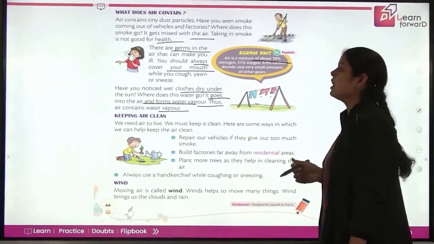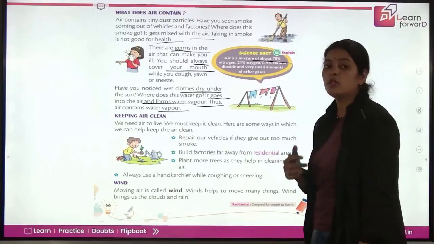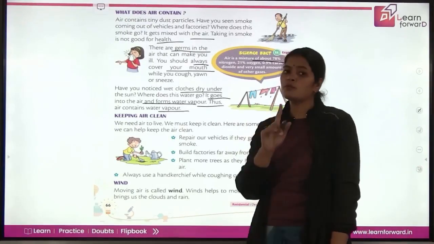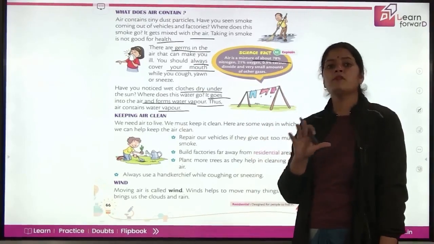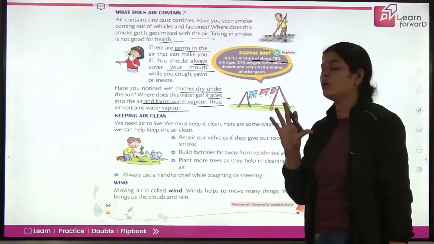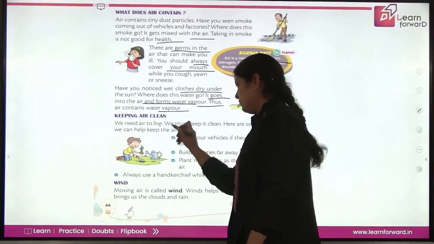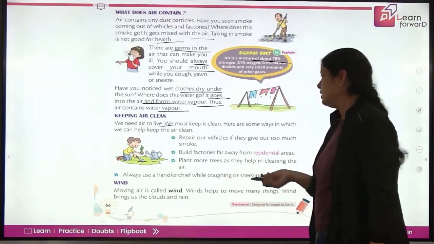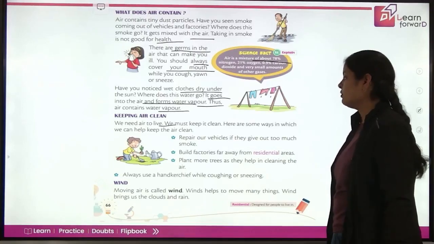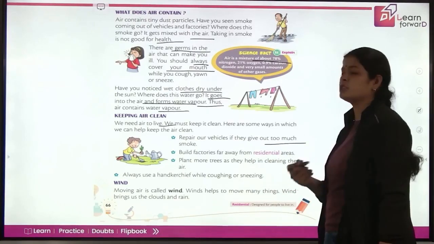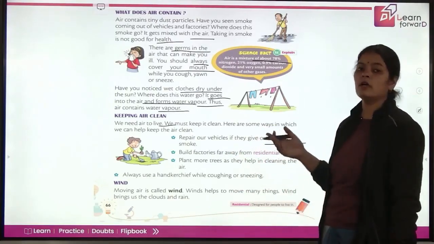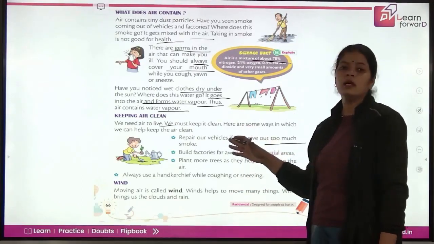Now how can you keep your air clean? What can you do to keep the air clean around you? First and foremost, plant trees. Have many trees around yourself because they are going to freshen your air. We need air to live. We must keep it clean. Here are some ways how you can keep the air clean. Number one, repair your vehicles if they give out too much smoke. If your vehicle is polluting the air, just get it repaired.